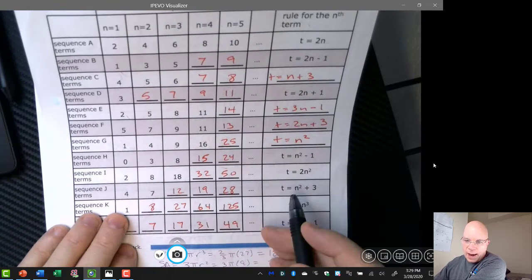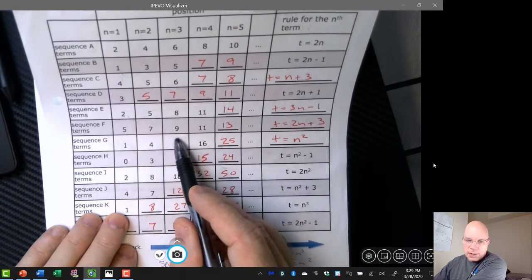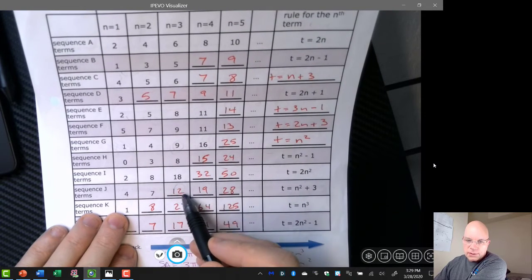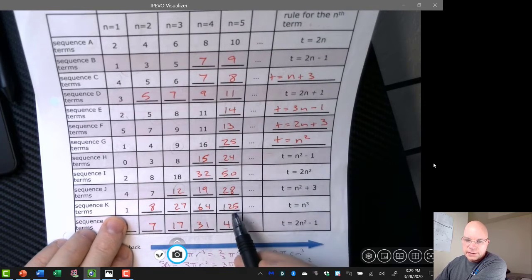On sequence J, we're adding 3 to n squared, so n squared is up here, 9, add 3 to 9. You get 12. If you add 3 to 16, you get 19. If you add 3 to 25, you get 28.